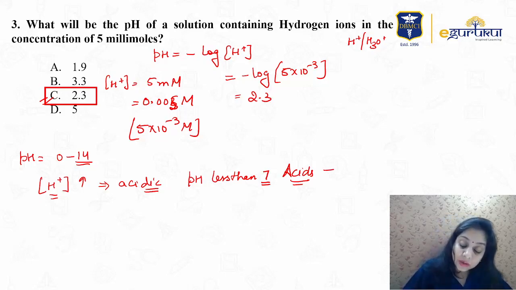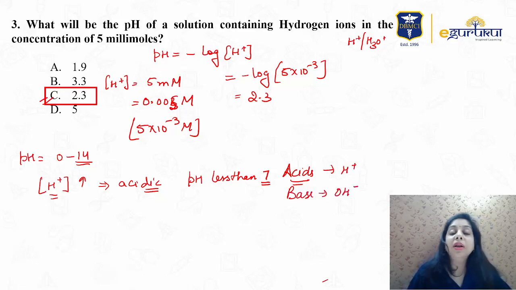According to the Arrhenius and the Lewis acid-base theory, acid gives out protons, base gives out hydroxyl, or accepts protons also. There are many definitions we know, right?